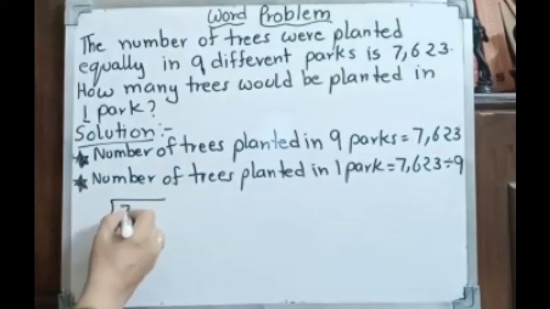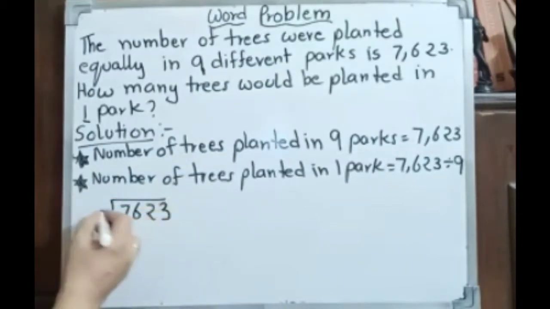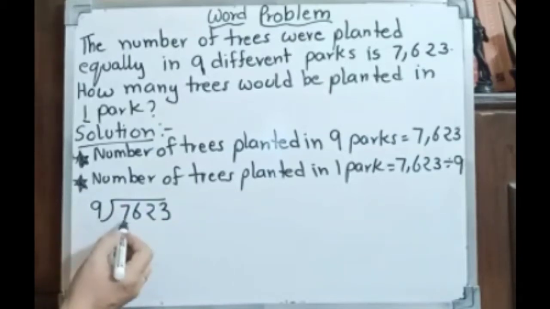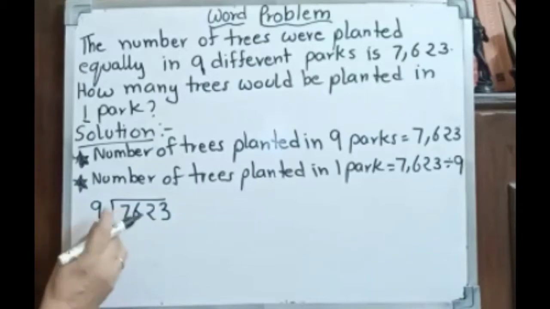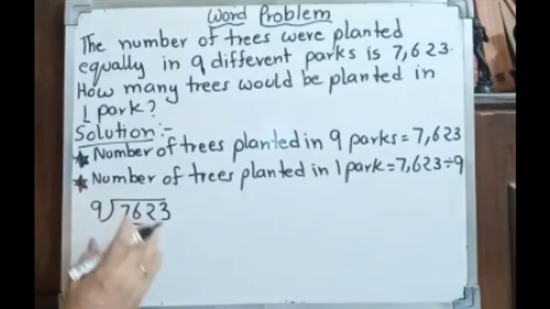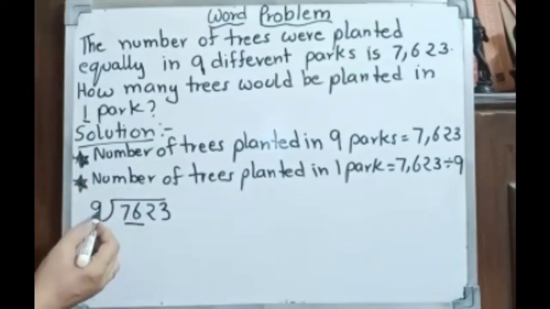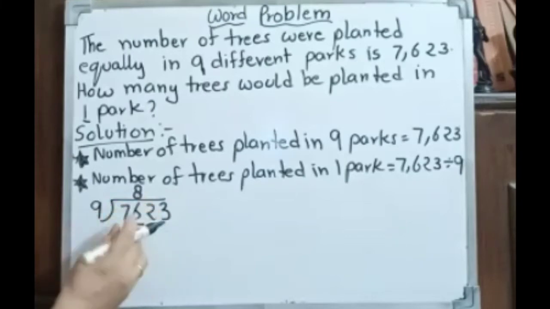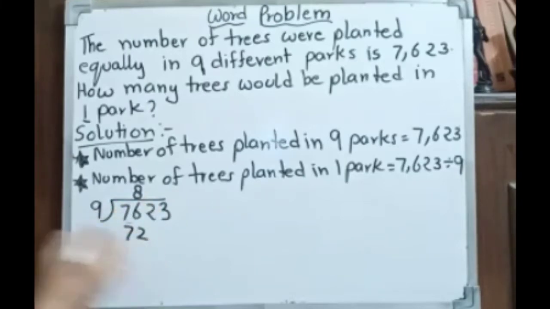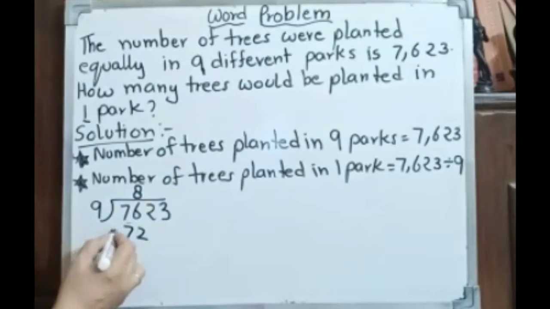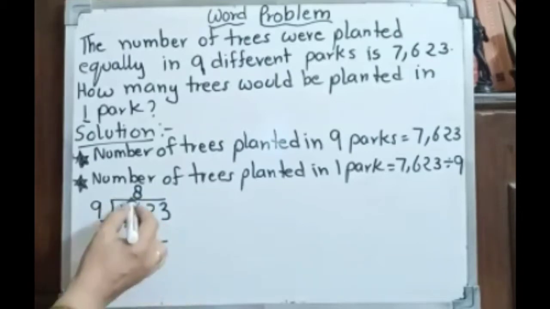What we have to do? 7,623 divided by 9. First come to the very first number. The very first number is 7. 7 is less than 9, so it is not possible to divide. So we will take two numbers, 76. Now count the table of 9 and stop at less than 76, not more than 76. So 9 8s are 72. 9 9s are 81. 81 is more than 76, so not possible. We will do it now.